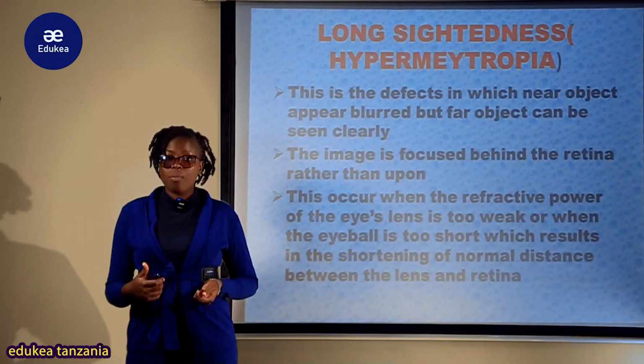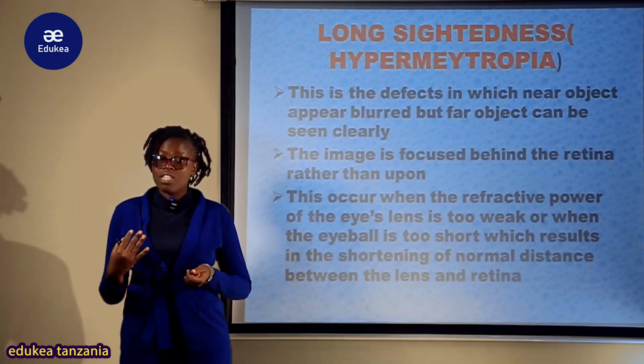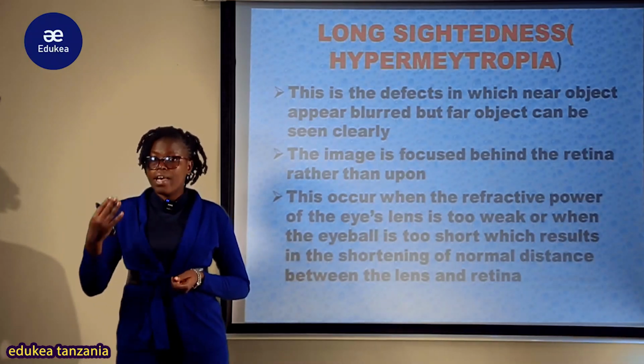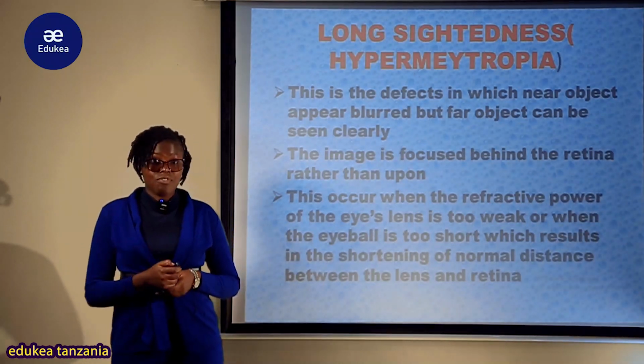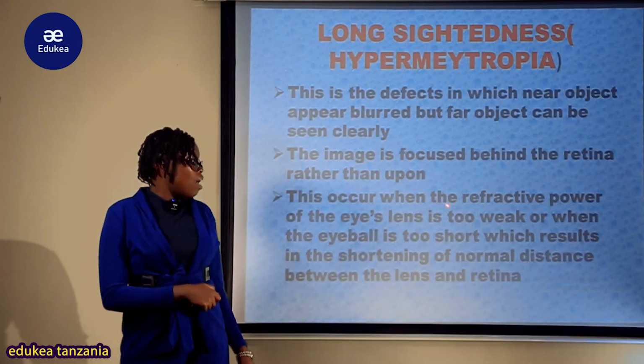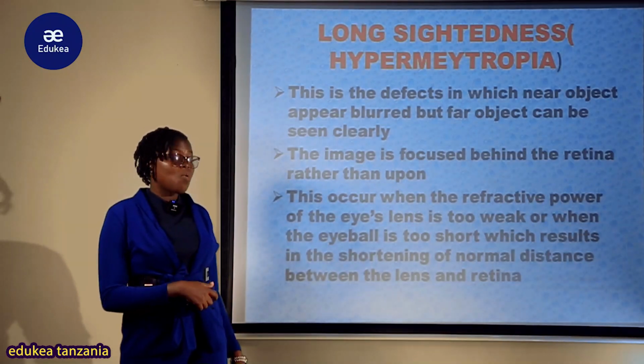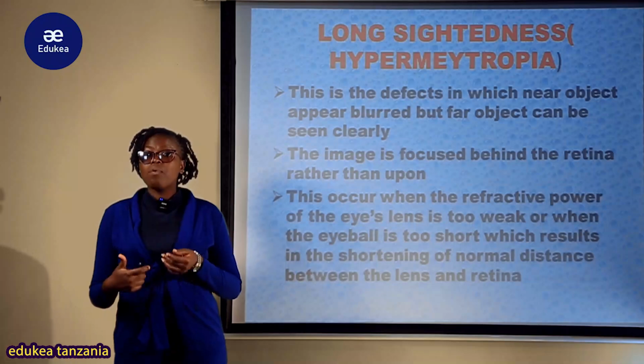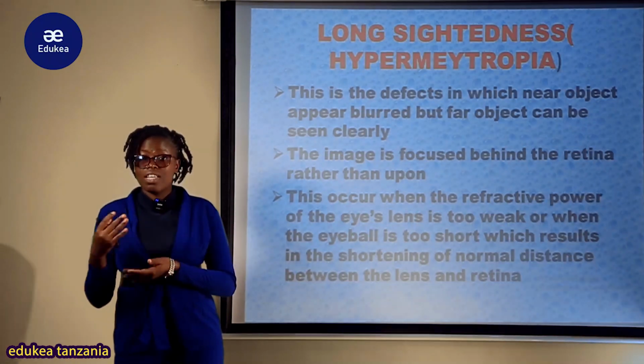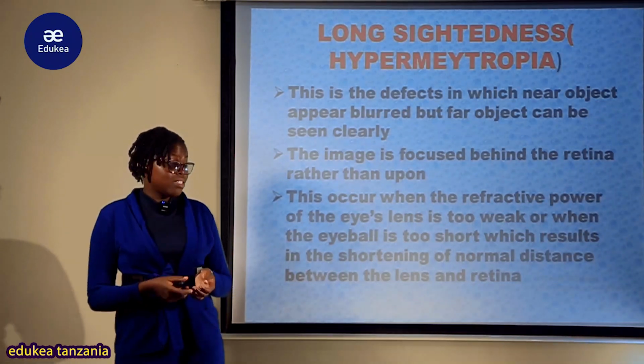So zenyewe image ina be formed nyuma ya retina. So image inatakiwa formed katika retina, yenyewe ina be formed nyuma ya retina. So this occurs when the refractive power of the eyes inakuwa ni too weak au the eyeball ni too short. Kwa ni vice versa ya short sightedness au myopia.